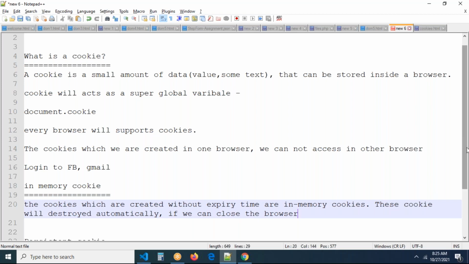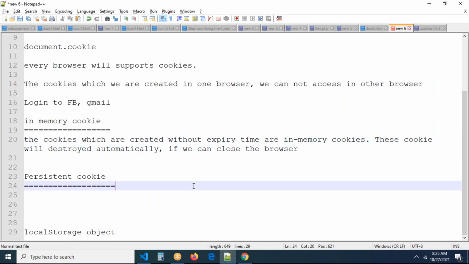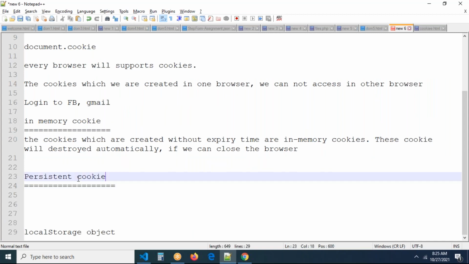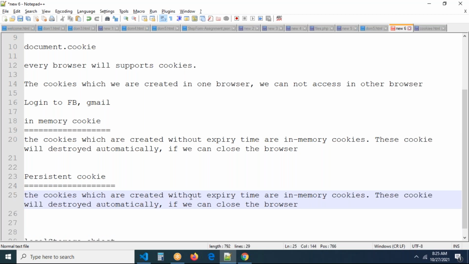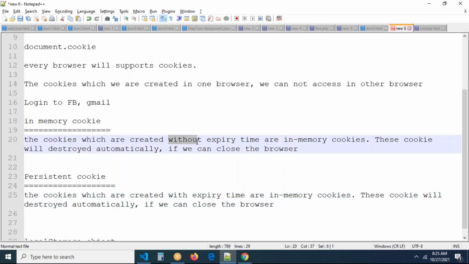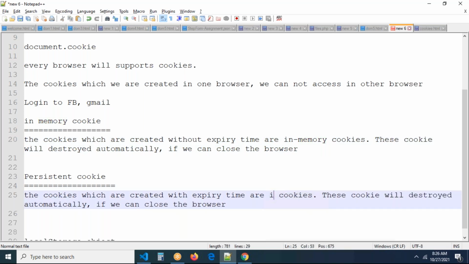I want to tell you one more point. I don't want to delete the cookie even if I close the browser. Then we have to create the cookie as a persistent cookie. Now, what is the point here? The cookies which are created with expiry time. Here we are creating a cookie without defining any expiry time. The cookie should be created now, the cookie should expire tomorrow, something like that we are not setting, so that is an in-memory cookie. Persistent means the cookies are created with expiry time. They are called persistent cookies.